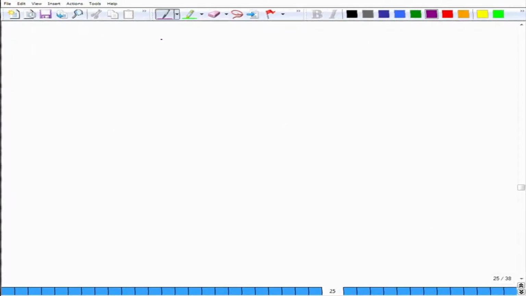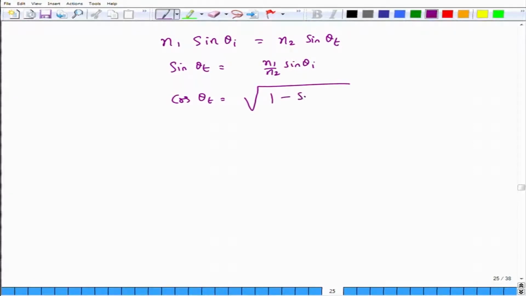In order to do that, I will employ Snell's law, which tells me that refractive index n1 times sin theta i must be equal to n2 sin theta t. Therefore, sin theta t, the sine of the angle of transmission, is given by n1 by n2 times sin theta i, and since cos theta t is equal to the square root of 1 minus sin squared theta t, this can be rewritten as the square root of 1 minus n1 squared sin squared theta i divided by n2 squared, okay.